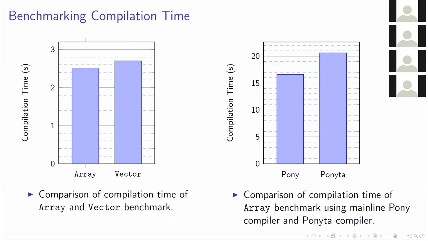But something that wasn't great is we compared the original Pony compiler against the Pony compiler with value-dependent types on a benchmark which didn't even use value-dependent types. We artificially inflated it to be quite a large program, but you'll notice it's about 17 seconds using the original Pony compiler and about 21 seconds using the new Pony compiler with value-dependent types.